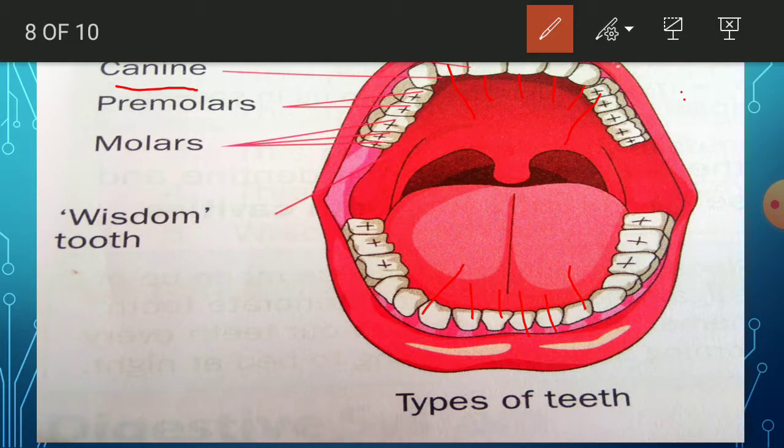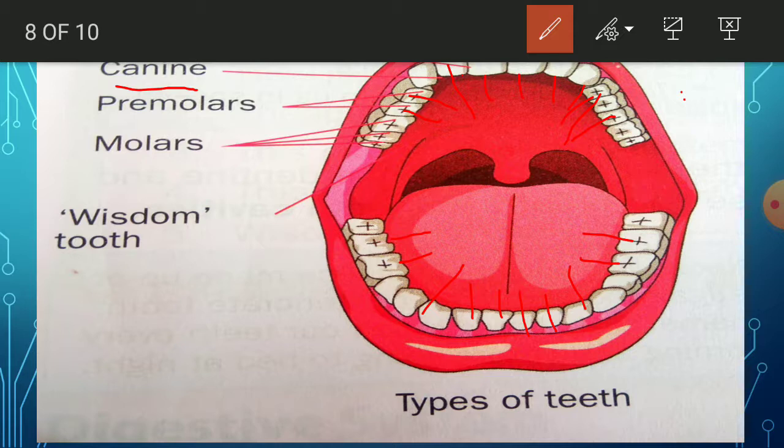See here. They are 8 in number. 4 in upper jaw, 4 in lower jaw. Means on the upper side 4, this side 2, this side 2. Here 2 and in lower jaw 2. Means on the upper jaw we have 4 teeth, on the lower jaw we have 4 premolars.